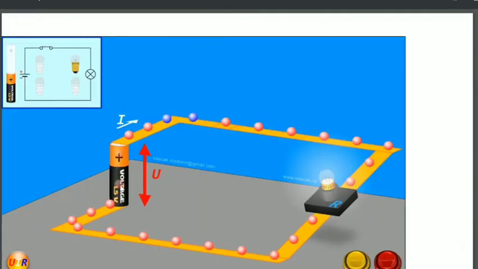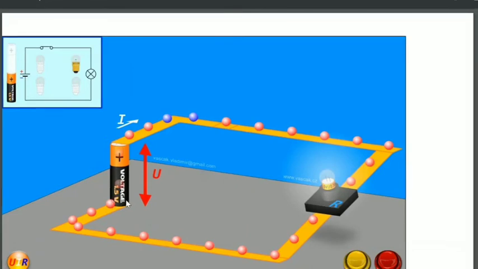Okay, and this is the negative terminal. So the positive terminal contains high positive charges and less negative charges, so this positive terminal of the dry cell is said to be at higher potential. And here the negative terminal has more negative charges and less positive charges, so this negative terminal is said to be at a lower potential.